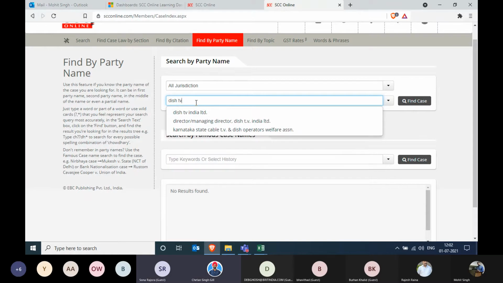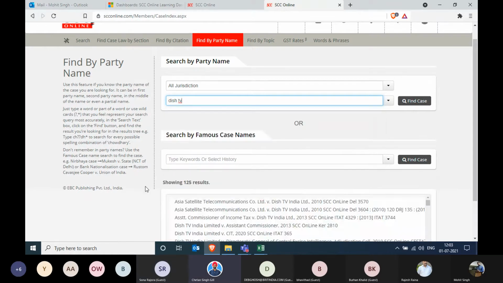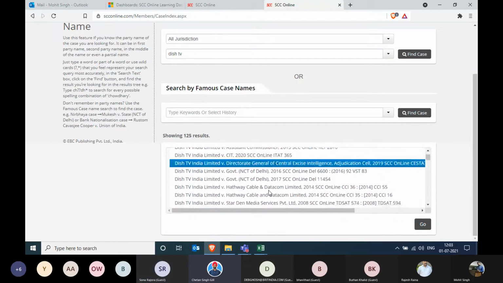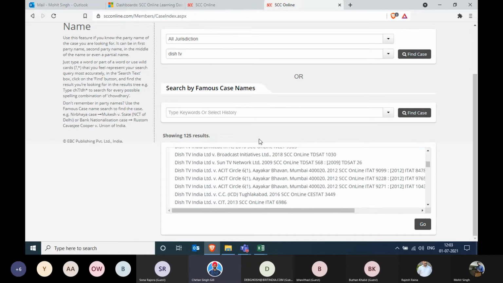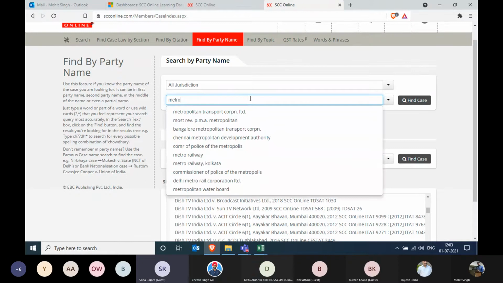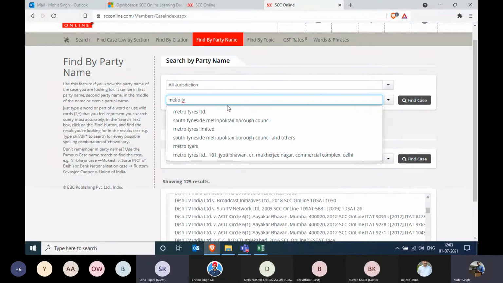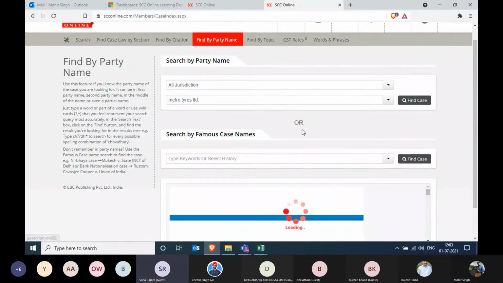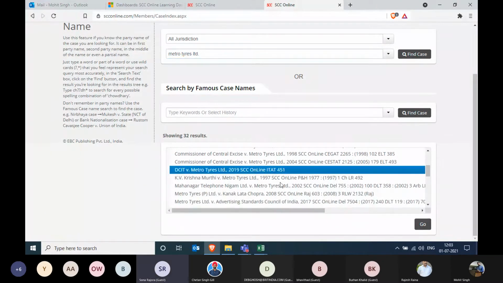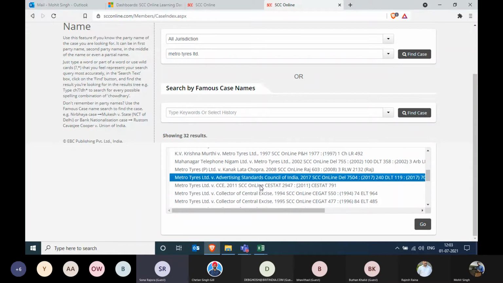Let's have a look at how it was mentioned in one case, and understand how it has been written over there. Can you open that case of Metro, which ma'am was giving as a site, the party name? Metro Tires Limited. And do we have another party name as well with this? Yes, versus Advertising Standards Council. This is the one.